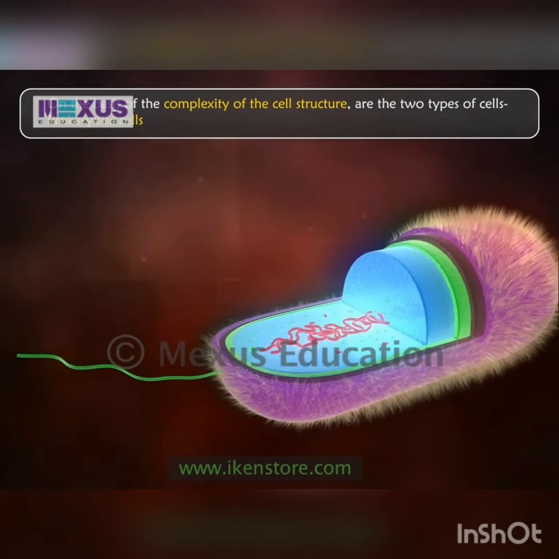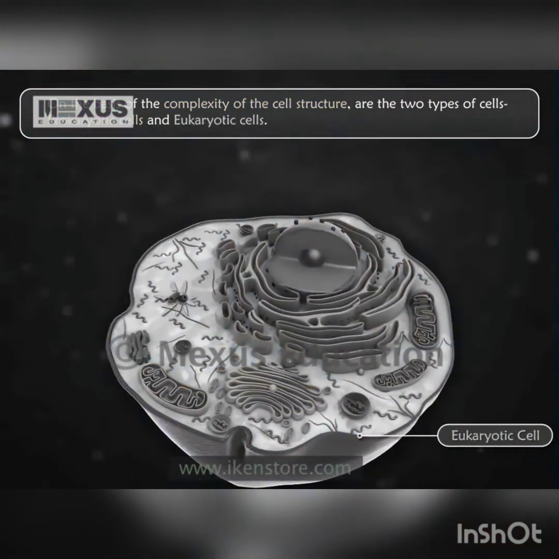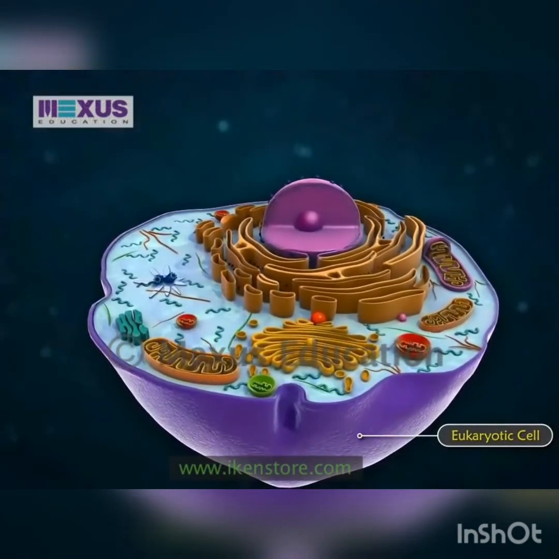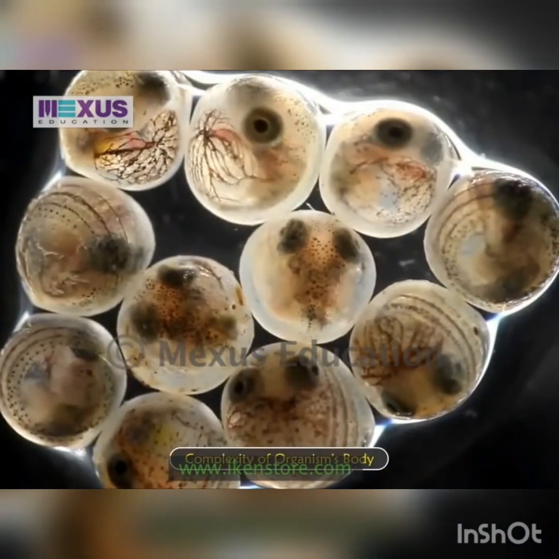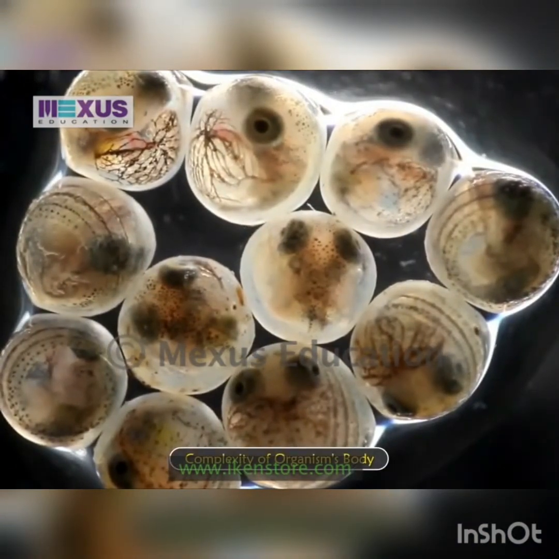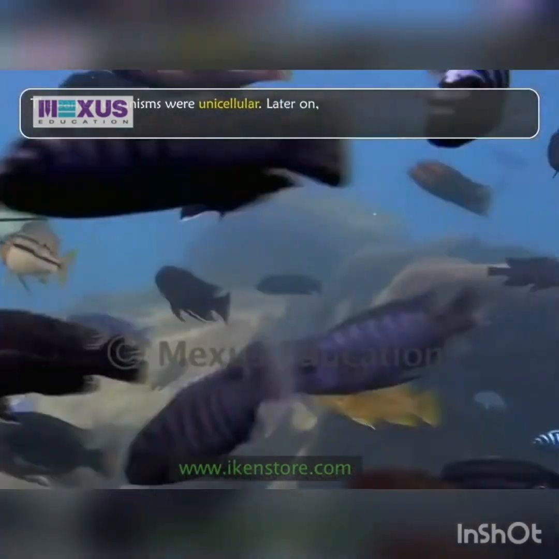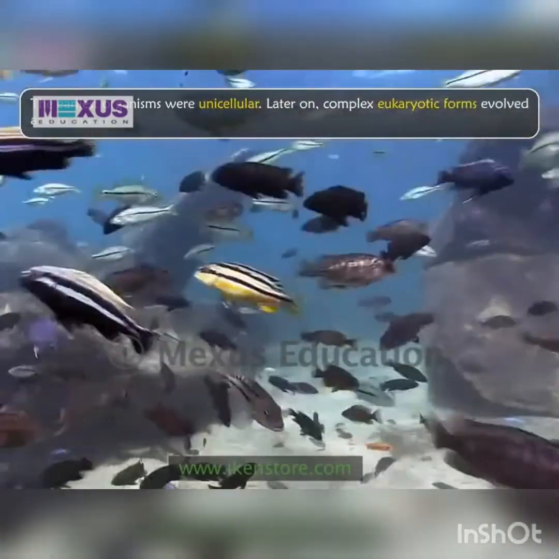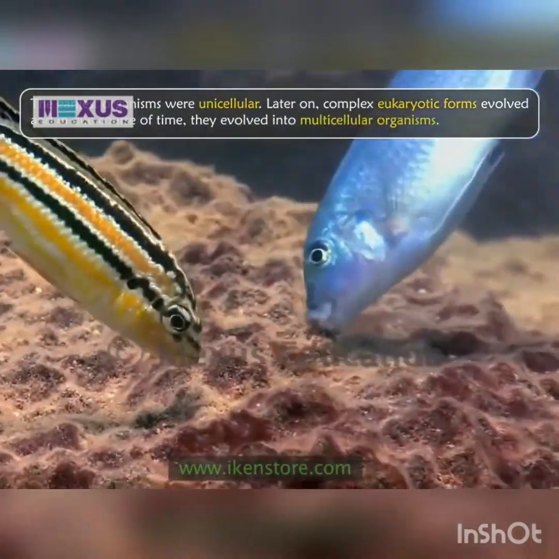The second type is the eukaryotic cell, which has a complex structure and is found in fungi, plants and animalia. The second factor is the complexity of an organism's body. The earliest organisms were unicellular. Later on, complex eukaryotic forms evolved, and in due course of time, they evolved into multicellular organisms.